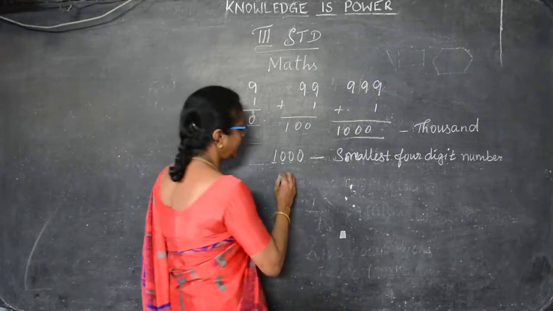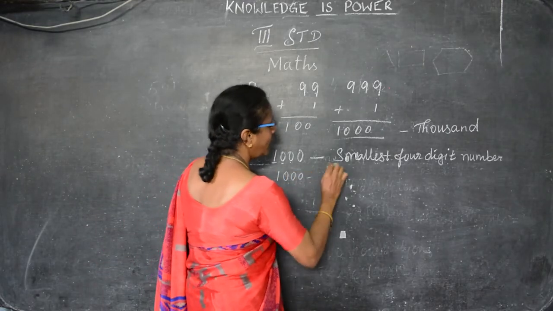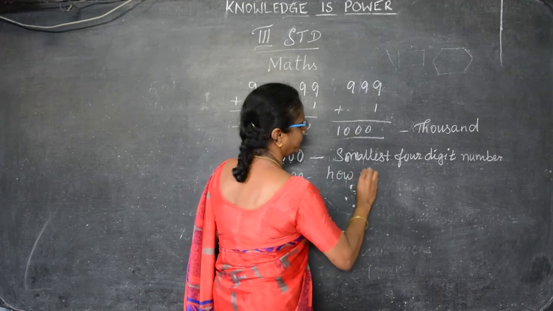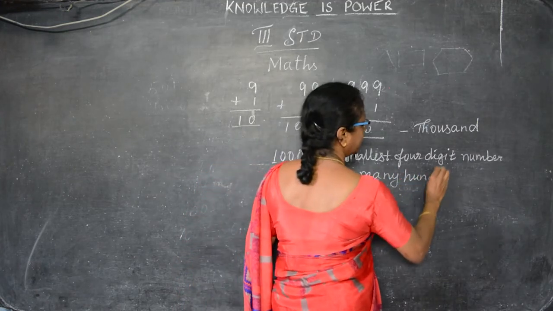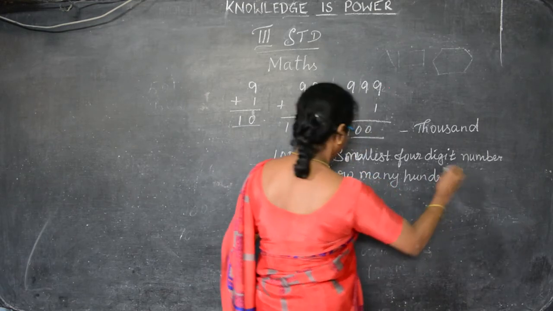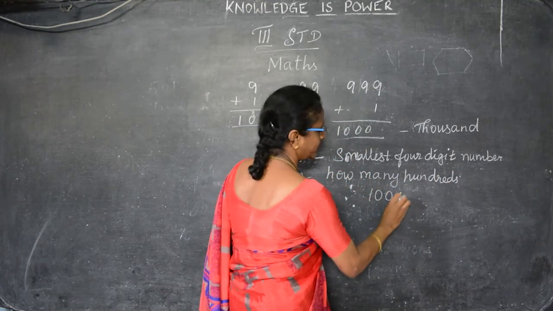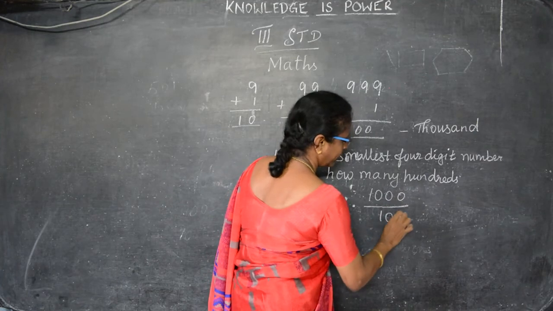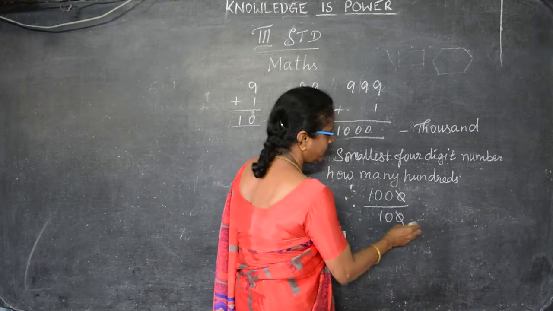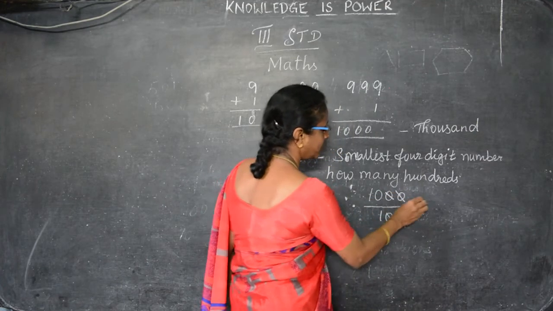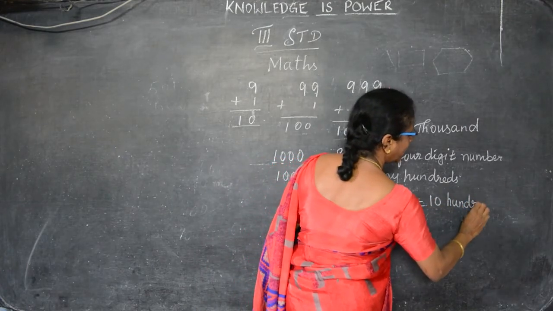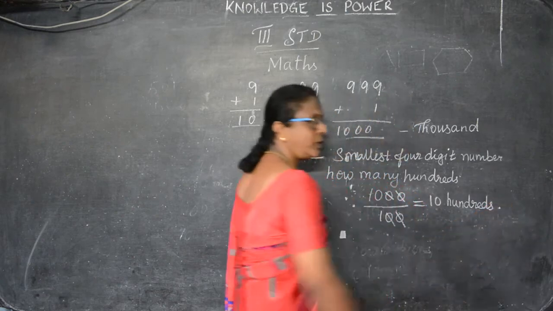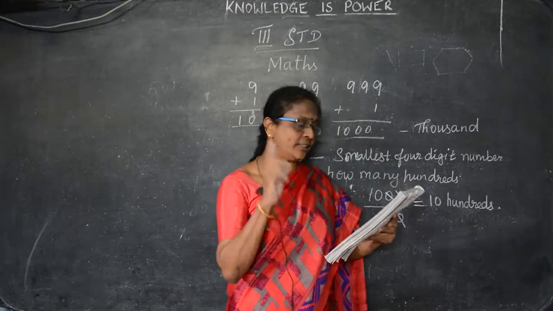1000 is how many hundreds? In the 1000 la how many hundreds? அதே மாதிரி தான் நான் சொன்னேன் இல்லையா? 1000, how many hundreds are there? So you can write 1000 by 100. 10 को 10 strike off, 20 को 20 strike off. How many hundreds are there? 10 hundreds in 1000. Okay, 10 hundreds in 1000.